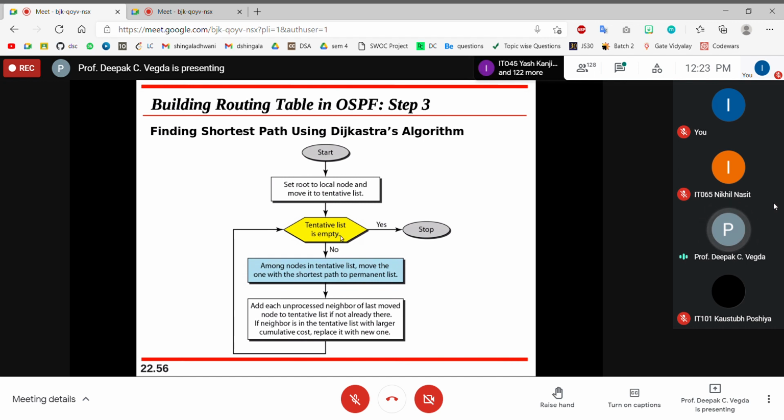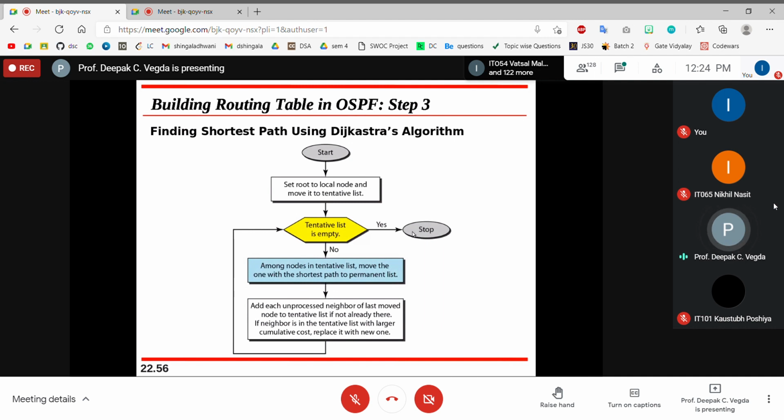So by looking at this, we'll come to know that there will be two lists. One is the tentative list and one is the permanent list. If you can get the idea, what we are doing is putting every node in the tentative list, and then visiting the node with the shortest path and putting it in the permanent list. Then again we'll go here in a loop, and add each unprocessed neighbor of the last moved node to the tentative list if it is not already there. Then you come here and again, is it empty? No. You find out the shortest path. Then you go back. Is it empty? No. So you find out the shortest path, and so on. Finally, whenever this becomes empty, you will stop.